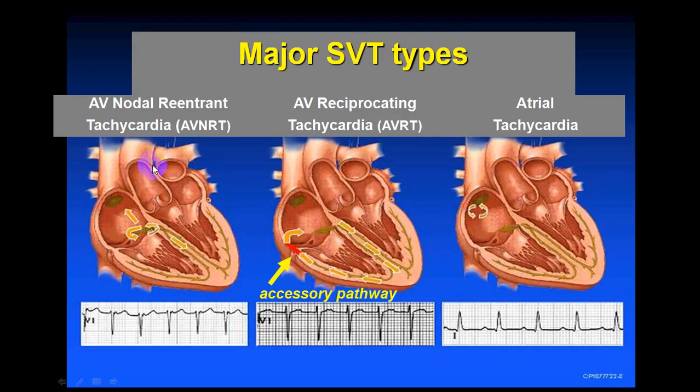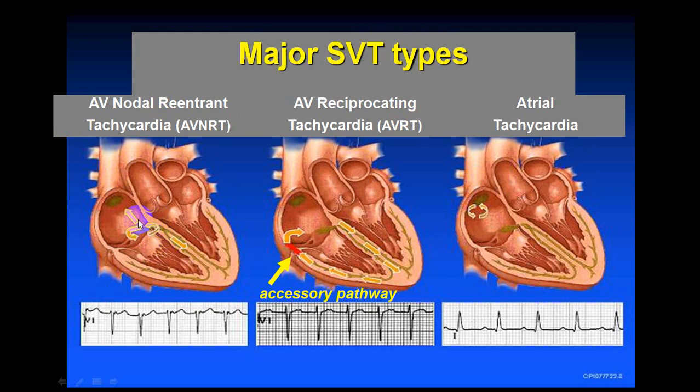Now, these are the three diagrams showing you those three particular varieties, how exactly it happens. Once the impulse comes to the AV node, in the AV node there is a slow pathway and a rapid pathway.